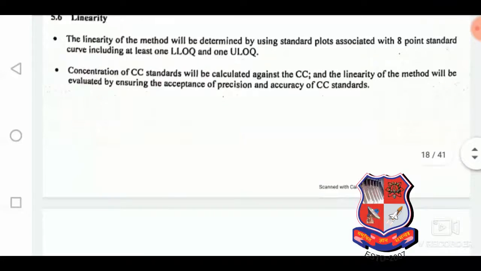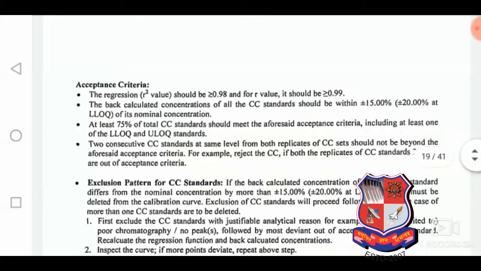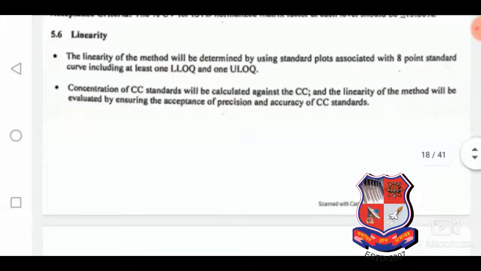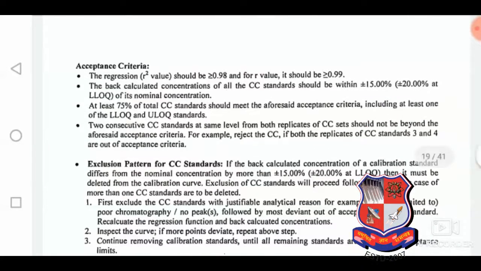In the spiking solution check, we will run the S1 to S8 standards, or S1 to S9 standards, according to the calibration curve standards that we have prepared, and further the HQC to LQC levels, that is higher quality control to lower quality control.